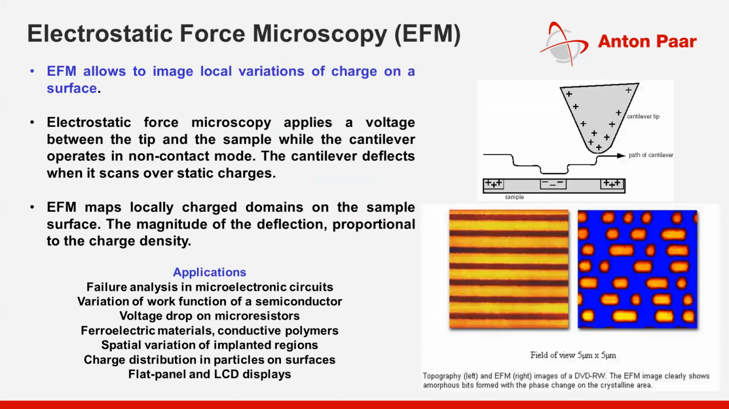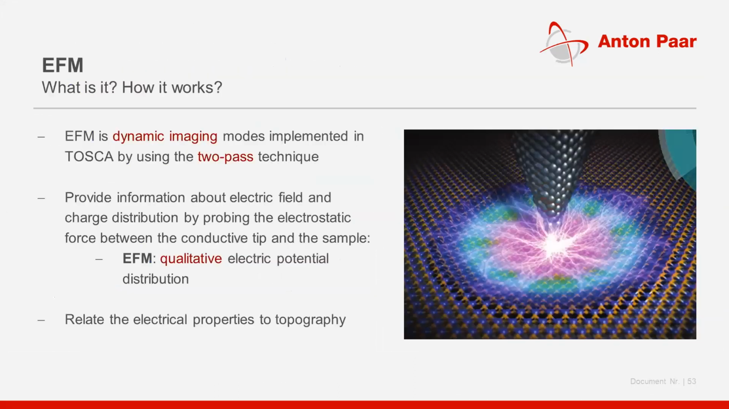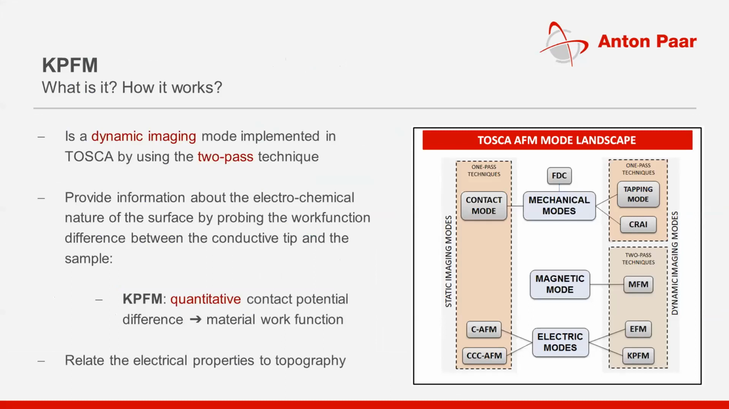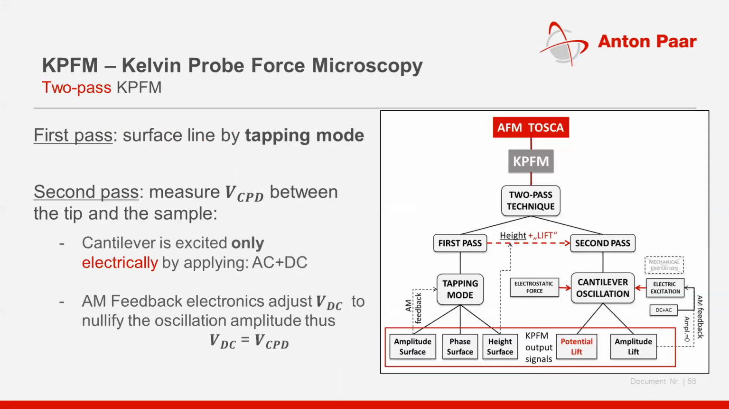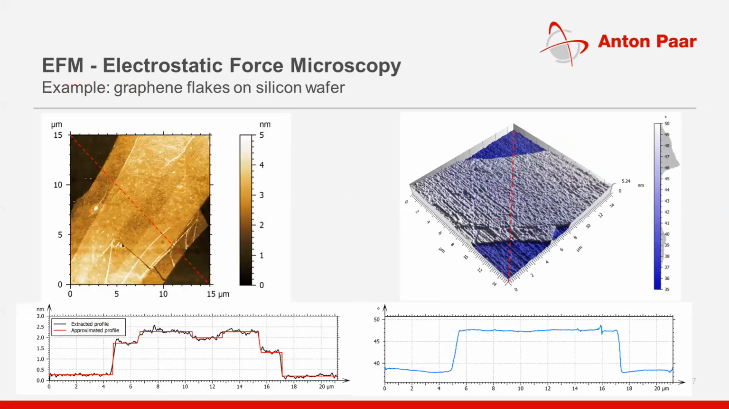And then there is electrostatic force microscopy, where you want to study the electrical properties. And then if you are interested in electrochemical properties like work functions of the sample surfaces, you can utilize Kelvin probe force microscopy, where you can calculate the work functions for a specific tip. And you can also characterize graphene with the same technique. These are a couple of images of graphene flakes on the silicon wafer.